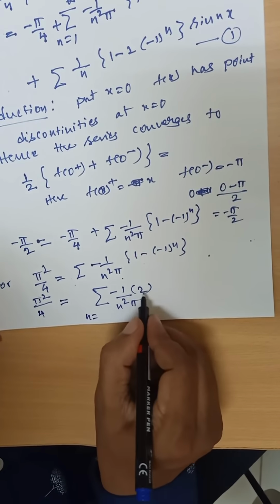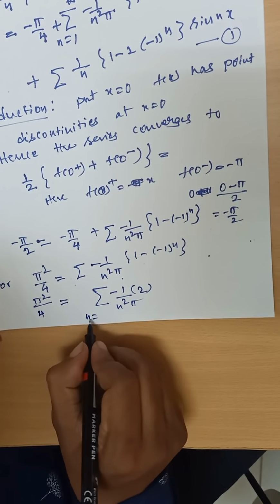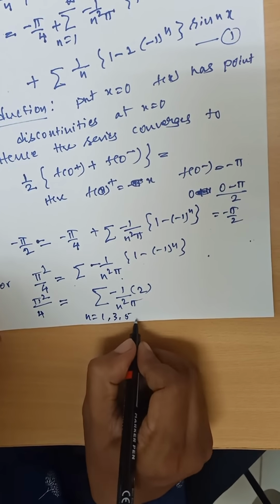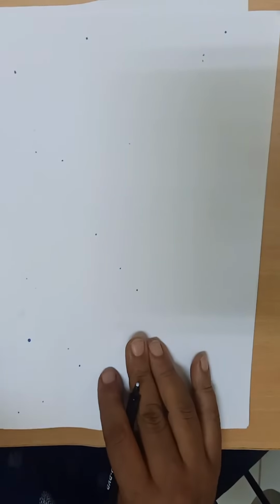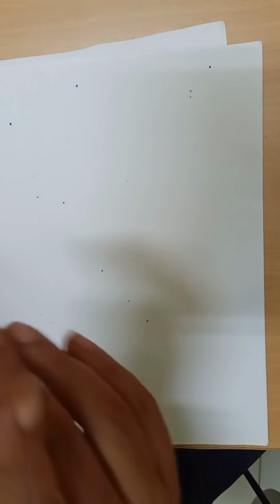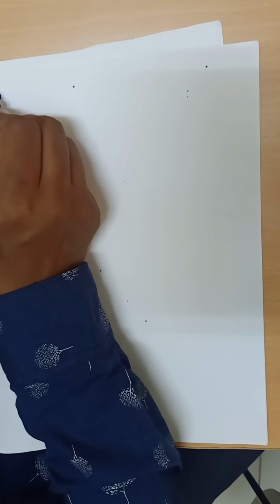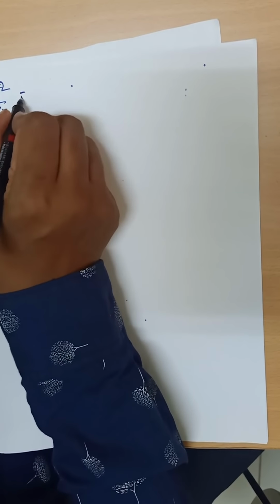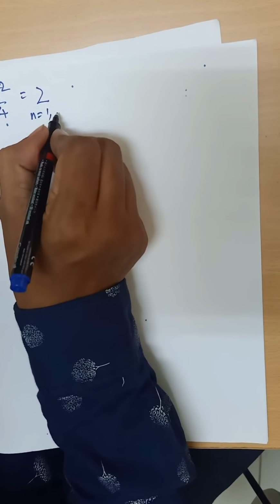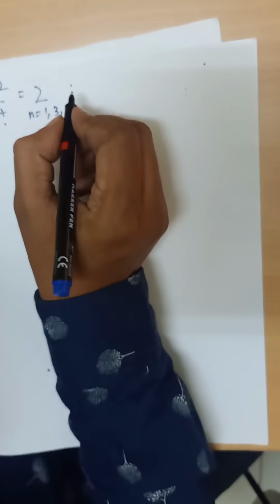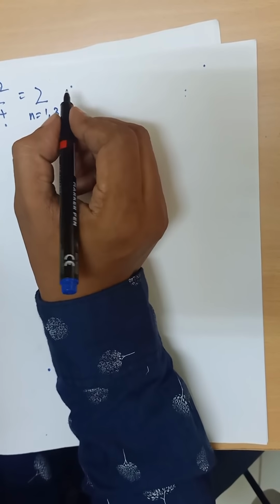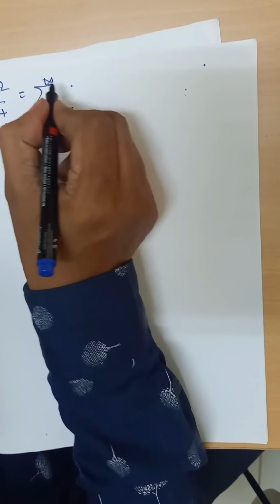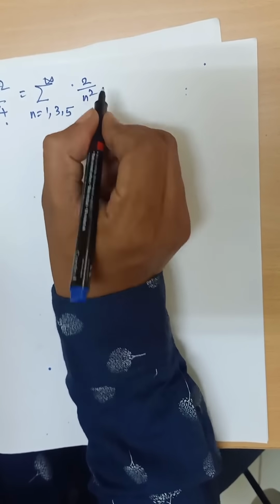Applying this, 2 means f of x is odd, which means n is 1, 3, 5, etc. Therefore, pi square by 4 is equal to summation n from 1, 3, 5 to infinity 2 by n square.